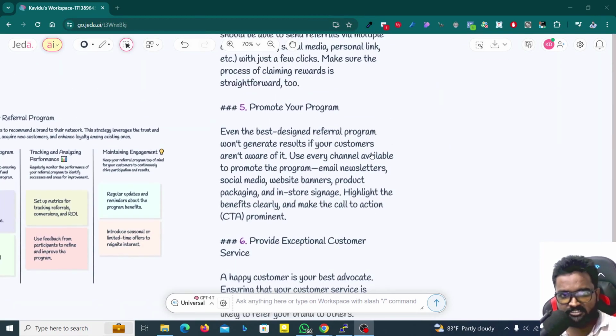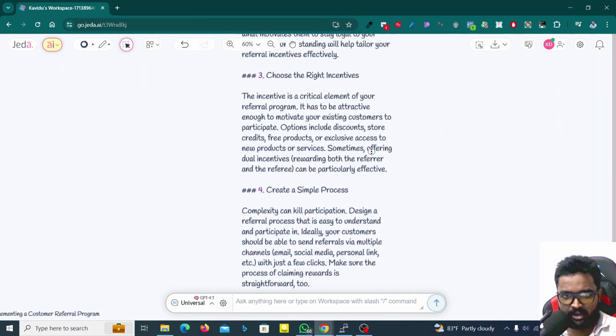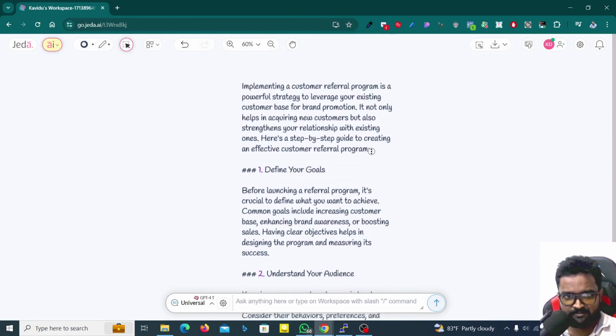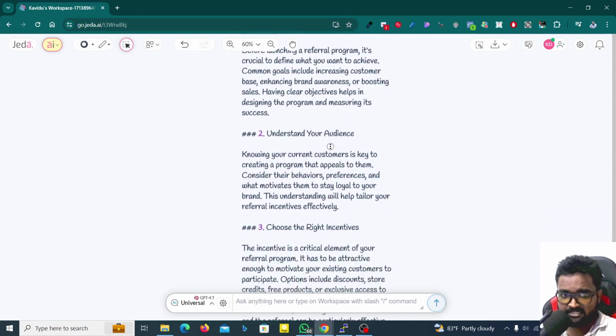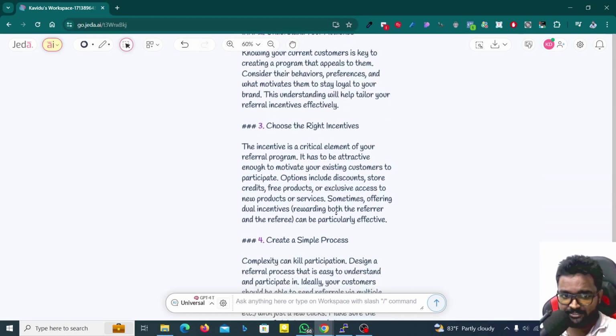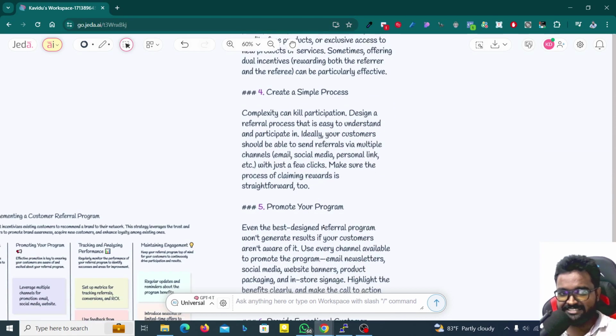Okay, cool. Now I got something. Here you can see how I can manage a referral program. Implementing a customer referral program is a powerful strategy to leverage your existing customer base for brand promotion. It not only helps in acquiring new customers but also strengthens your relationship with existing ones. Here's a step-by-step guide to creating an effective customer referral program. Define your goals, understand your audience, choose the right incentives, and create a simple process. And those are the things that you can follow.